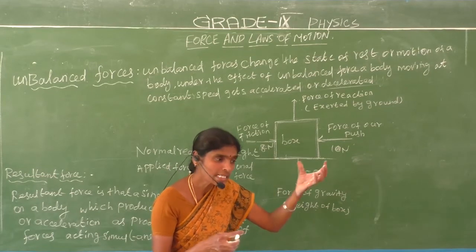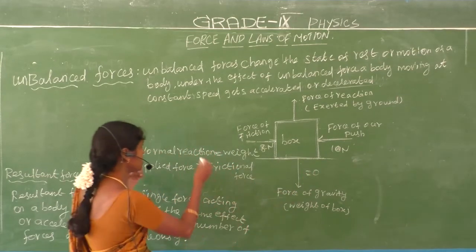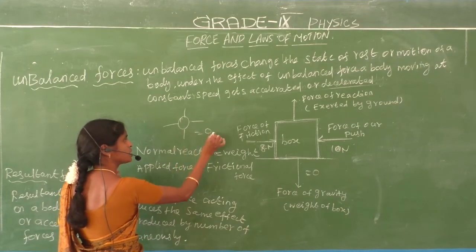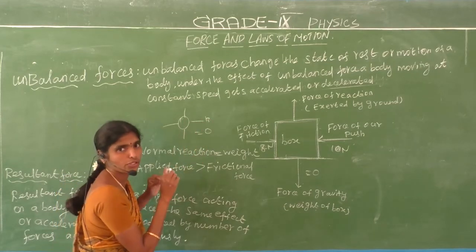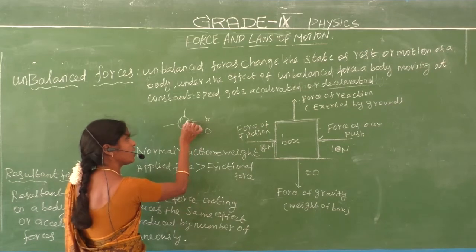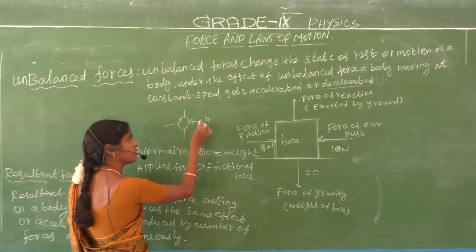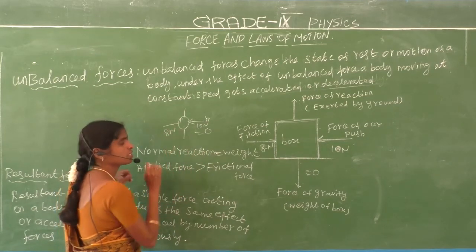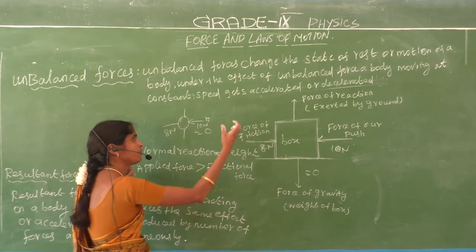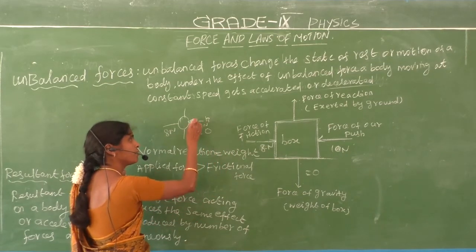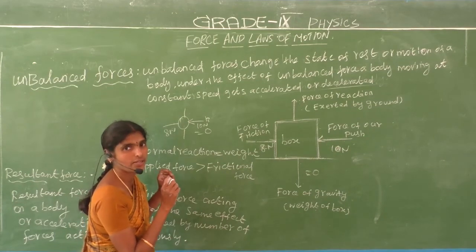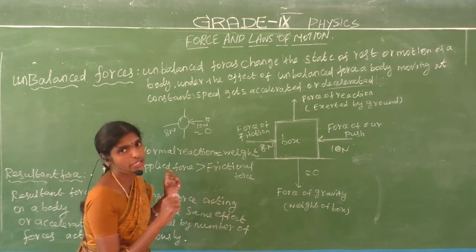Okay, a ball at rest means the resultant force is equal to 0. That is called the balanced force. We apply a force on the ball, 10 Newton. The frictional force is 8 Newton. We apply a force of 10 Newton. The applied force is greater than the frictional force.